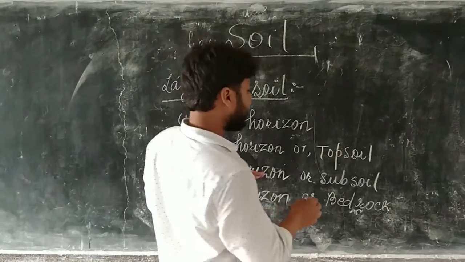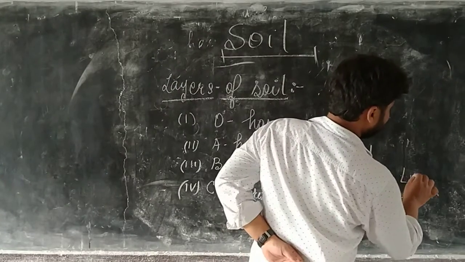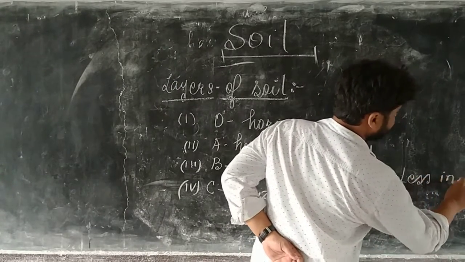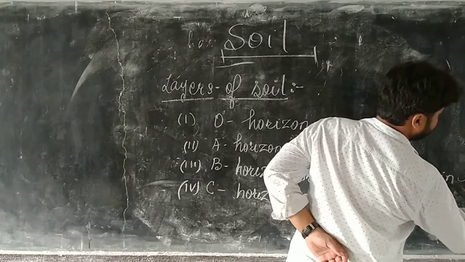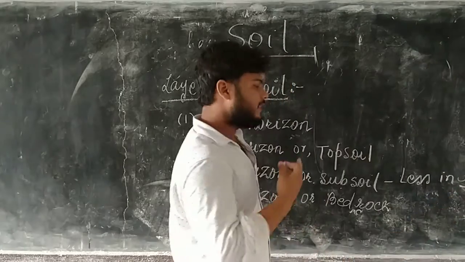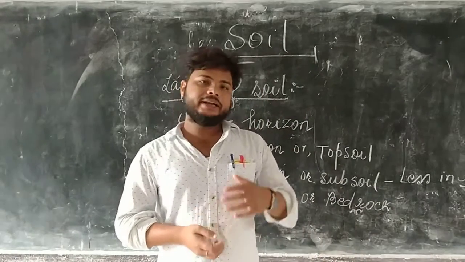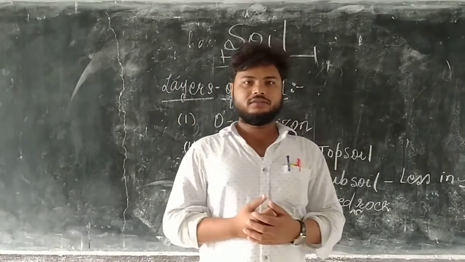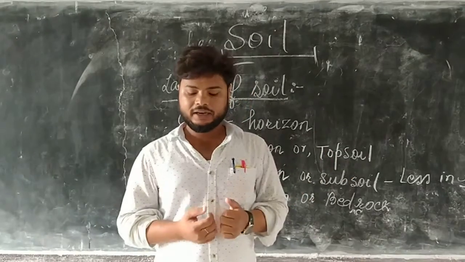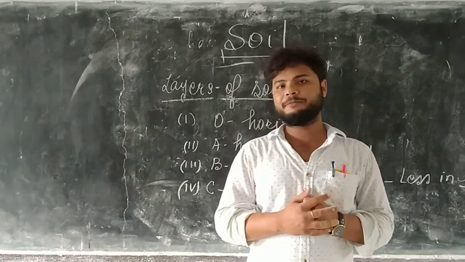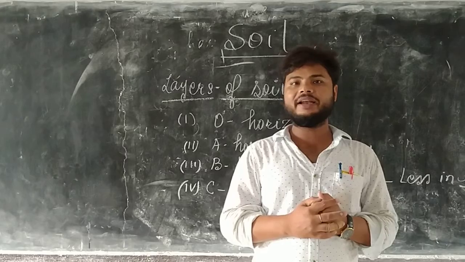It is also lighter in color. The B horizon soil color is light.